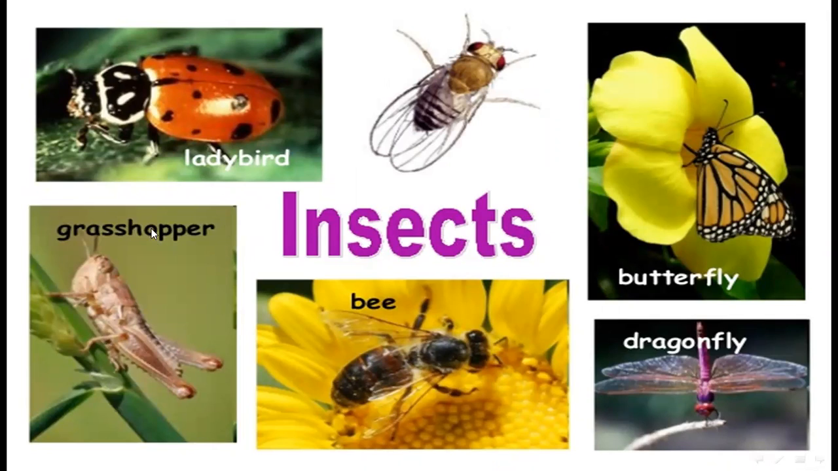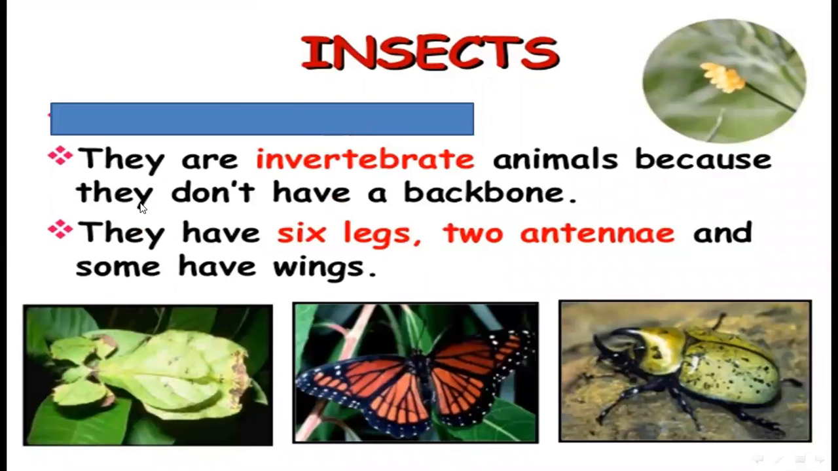Insects are also invertebrates because they do not have a backbone. They have 6 legs, 2 antennas, and some have wings. Insects have 6 legs, 2 antennas, and some have wings.